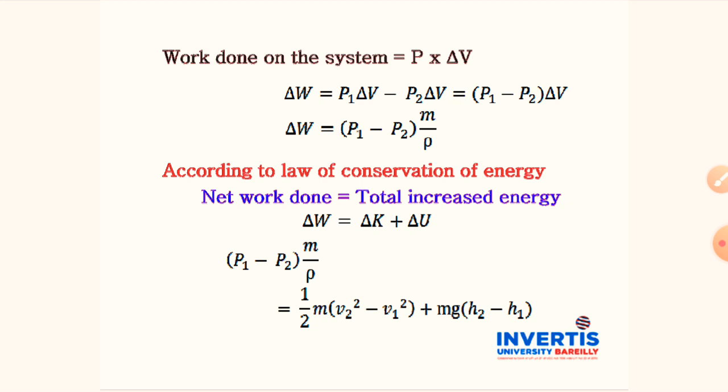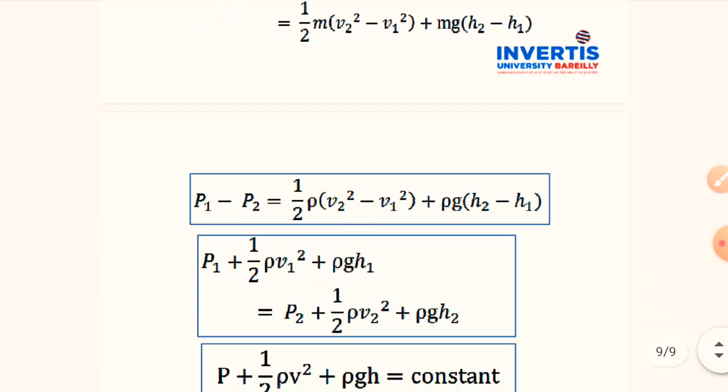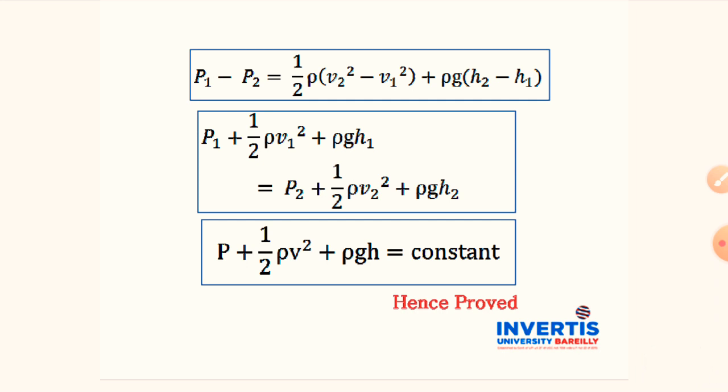So delta W equal to delta K plus delta U. By using the above values of delta W, delta K and delta U, I find P1 minus P2 into m upon rho equal to half m into v2 square minus v1 square plus m g into h2 minus h1. Solving the above equation, we find P1 minus P2 equal to half rho into v2 square minus v1 square plus rho g into h2 minus h1.